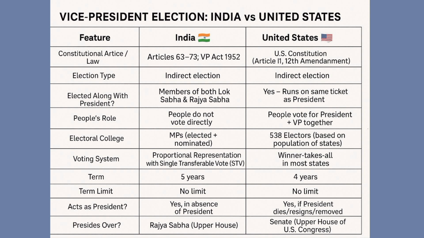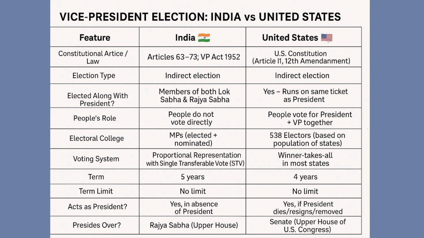Earlier there was a mains question related to a comparison between the Indian vice president and the US vice president. So one should know the differences, because we mainly adopted the vice president from the United States. So one should have an awareness about it. Election type: it was an indirect election in both cases. In the case of the Indian vice president, people do not vote directly.